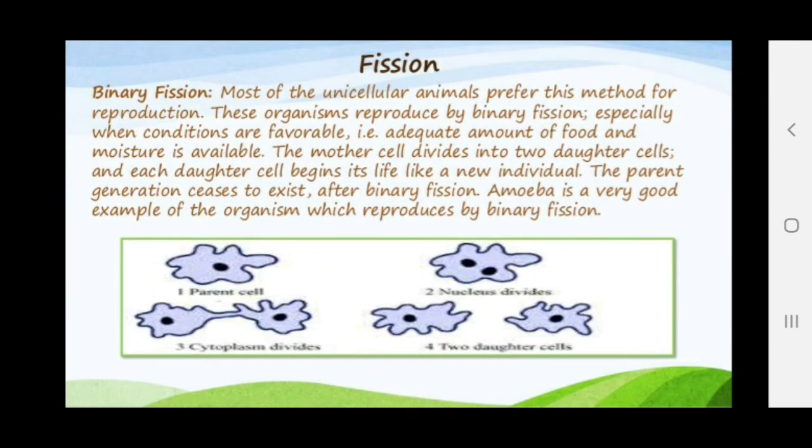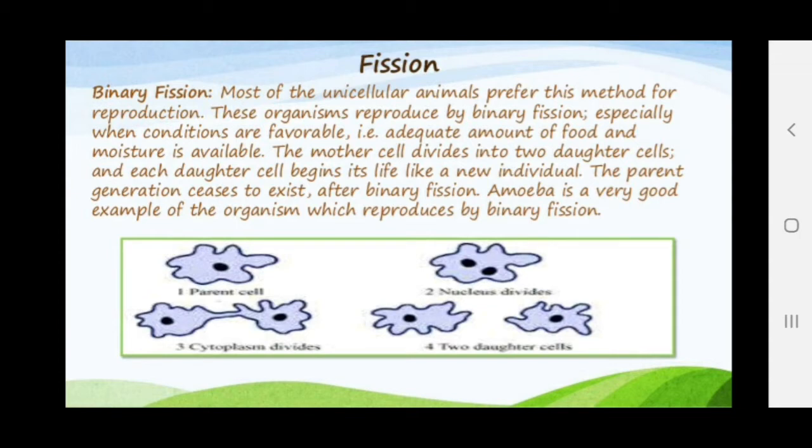Fission. This word you have heard, whenever a thing is breaking down into two. Fission is also called lysis. And fission is basically of two types, binary fission and multiple fission. Fission is the most common mode of reproduction in unicellular organisms. Most unicellular organisms prefer this mode of reproduction.